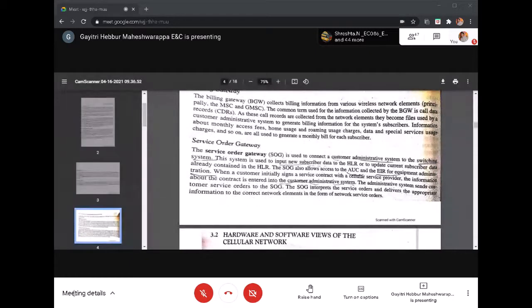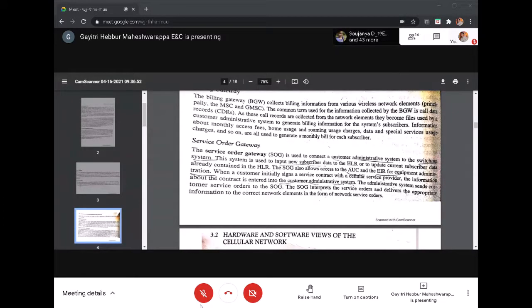Next is the service order gateway. The service order gateway is nothing but a mobile shop. When we purchase a new mobile with a SIM card, they collect information: what is your name, where is your address, what plan you have taken, the connections, everything. All the information is collected by the administrative system, and it will be uploaded into the HLR, the home location register, for permanent data storage. That is called the service order gateway.